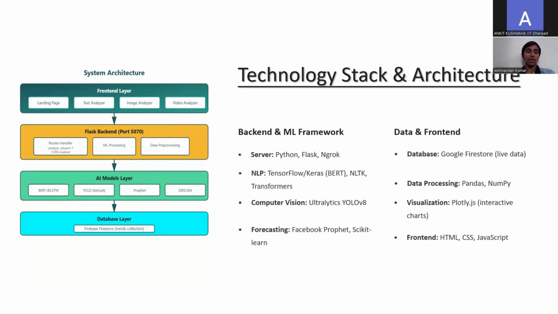Now we see the architecture diagram and technology we used in our system. So this is our system architecture, which is a four-layer design: front-end layer, Flask backend, AI model layer, and database layer. In the backend, we use Python and Flask and Axios, and for NLP, we use TensorFlow, and for computer vision, we use Ultralytics YOLOv8. For forecasting, Facebook Prophet, and for database, we use Google Firestore, and for front-end, we use HTML, CSS, and JavaScript.